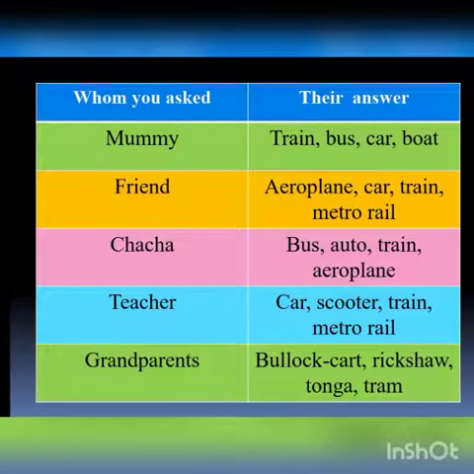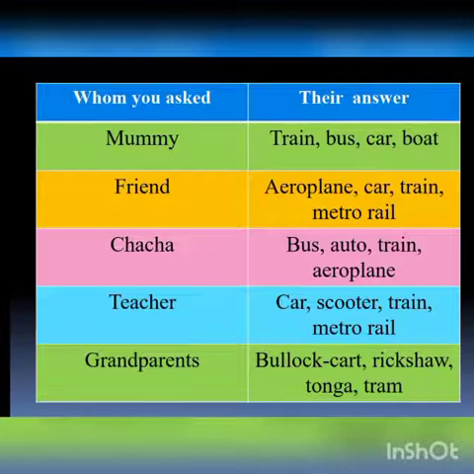Now ask them, which vehicles did they use? Mummy: train, bus, car, boat. Friend: aeroplane, car, train, metro rail. Chacha: bus, auto, train, aeroplane.